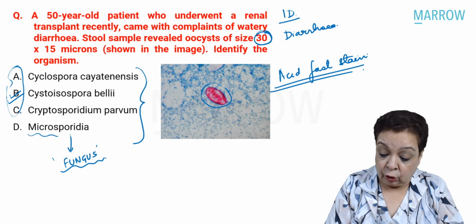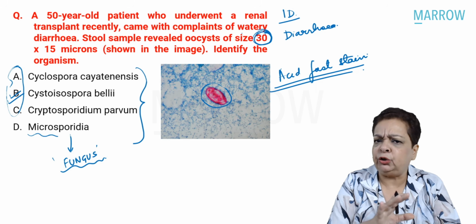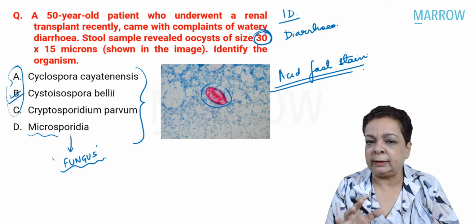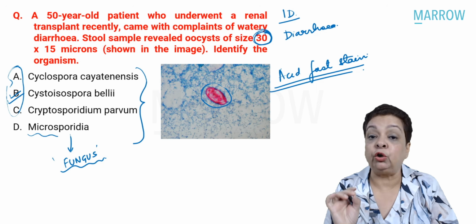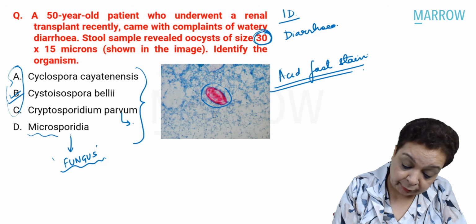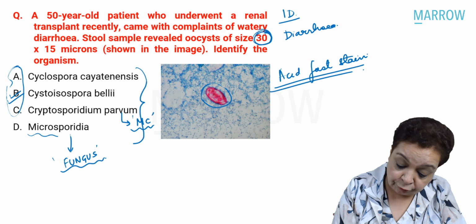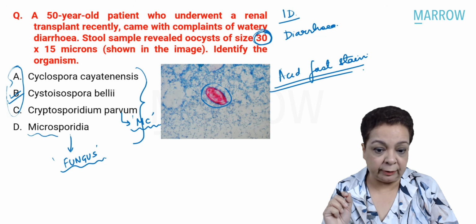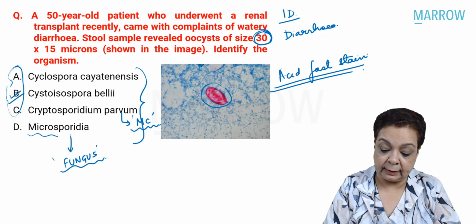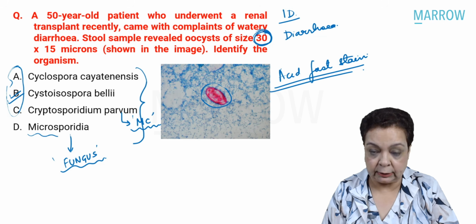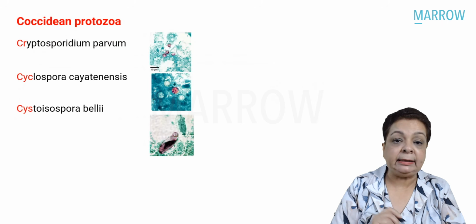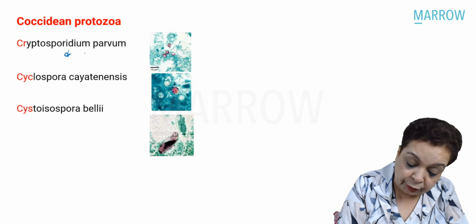If we are asked, and the size is not mentioned, it is just an immunodeficient patient who presented with diarrhea and we are seeing acid fast structures, we are going to first think of Cryptosporidium, because that's the most common cause of diarrhea in immunodeficient patients like HIV or transplant recipients. But here, since the size is mentioned, this is definitely Cystoisospora. So, coccidian protozoa, these are the names. Of course, Cryptosporidium hominis also.